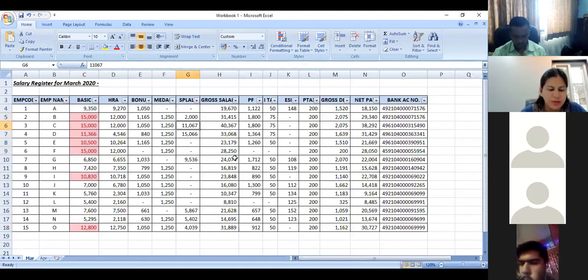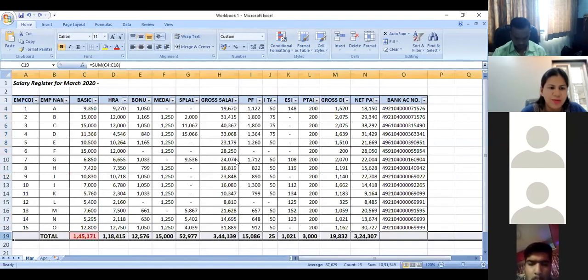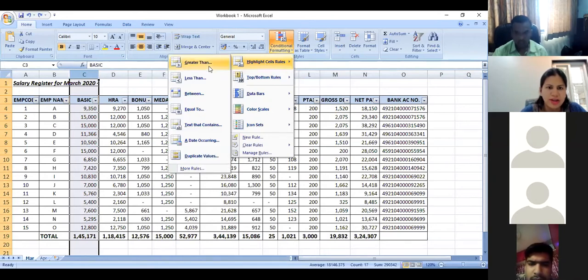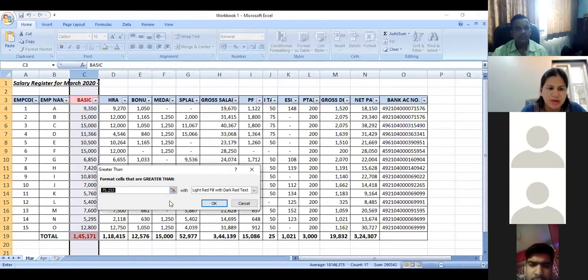Now what you can do is you can just remove this whole filter. You can also select this column and move ahead and say, I want to highlight cell rules which are greater than a specific number. So if I give a number here, say 5,000, so then all the salaries are greater than 5,000. So I move ahead and select it as 8,000.